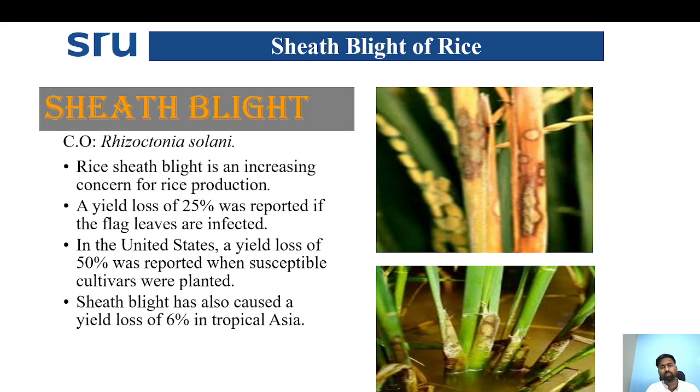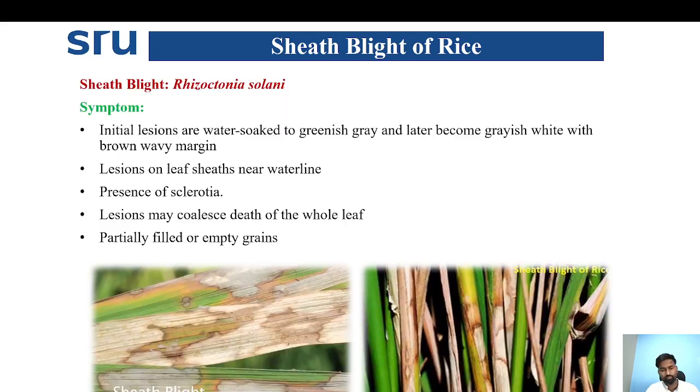Then coming to sheath blight of rice. The sheath blight of rice is caused by Rhizoctonia solani. Rice sheath blight is an increasing concern in rice production. Nowadays, the disease is severe in occurrence. Yield loss of 25% was reported when the flag leaves are infected. In the United States, yield loss up to 50% is reported.